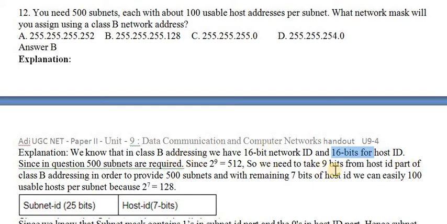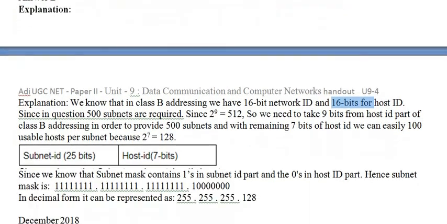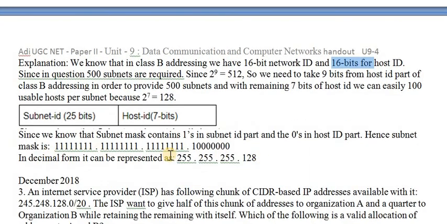Now we decided how many bits are reserved for the subnet. This 16 bits is the network bits, and this 8 bits followed by this 1 bit, totally 9 bits, are reserved for the subnet. Usually network bits and subnet bits are represented as 1, and the 7 host bits are represented as 0.